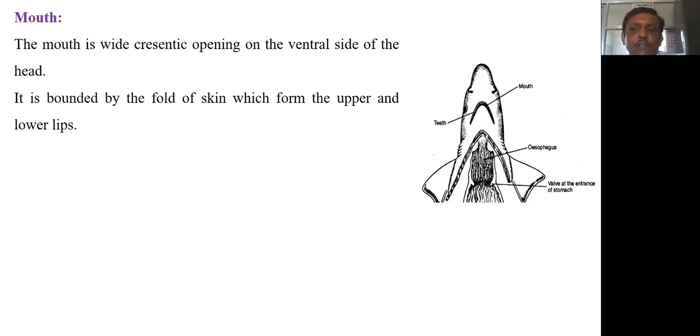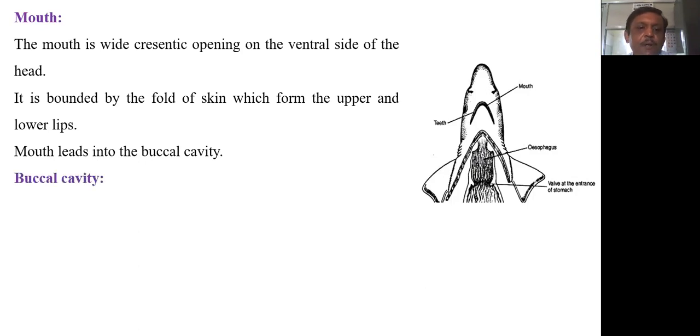This we have already discussed in our topic regarding external features of Scoliodon. There also we said that the mouth is bounded by a fold of skin which forms the upper and lower lips, but these are immovable lips. The mouth internally, or posteriorly, leads into the buccal cavity. Then the next part is the buccal cavity.